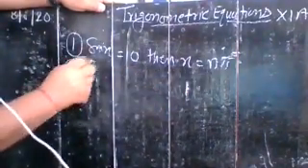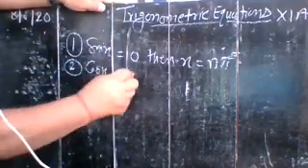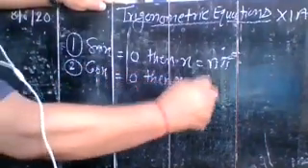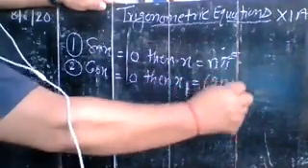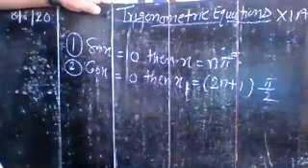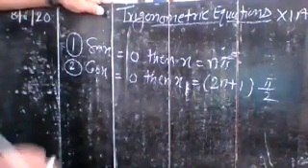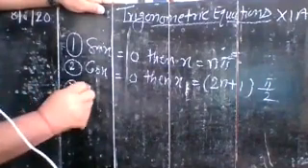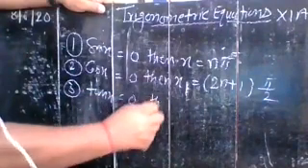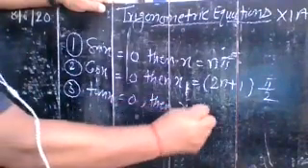Second one, cos x is equal to 0, then x is equal to (2n plus 1) pi by 2. Third, if tan x is equal to 0, then x is equal to n pi.